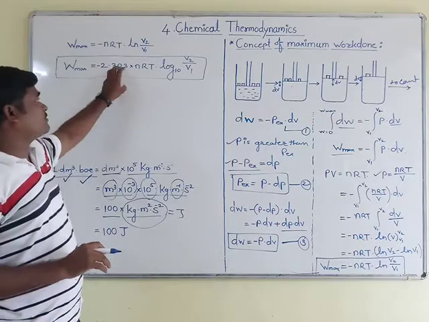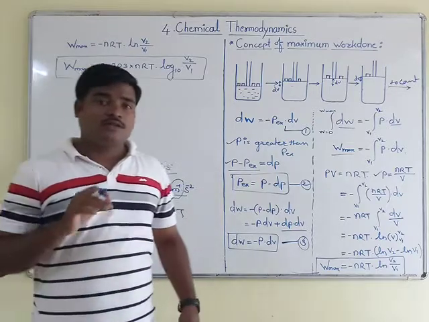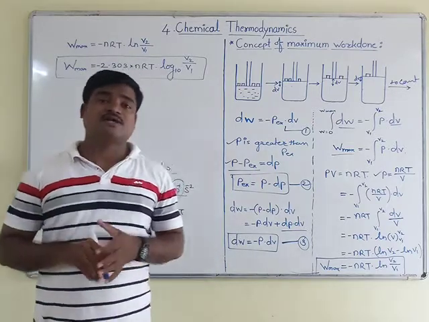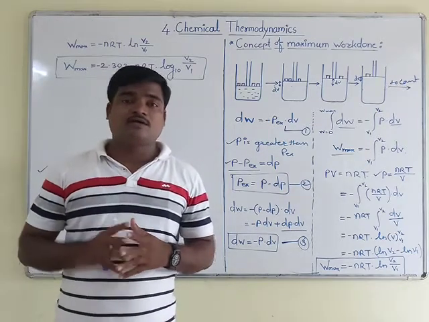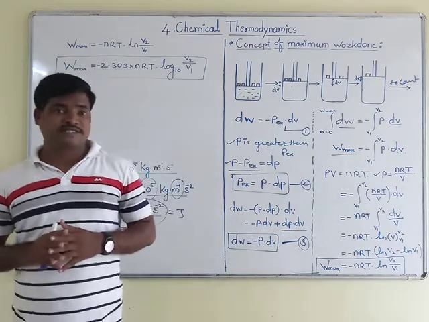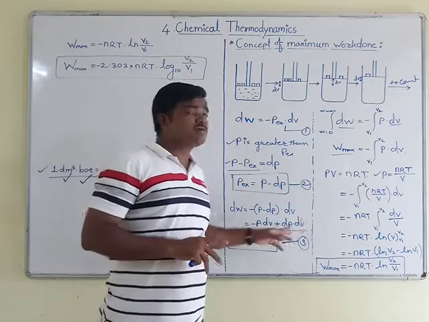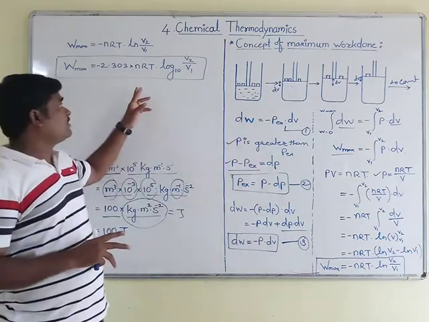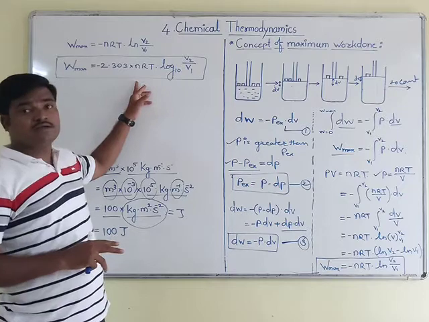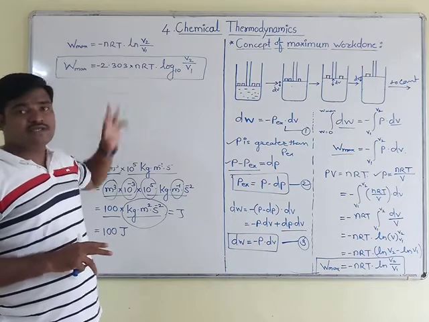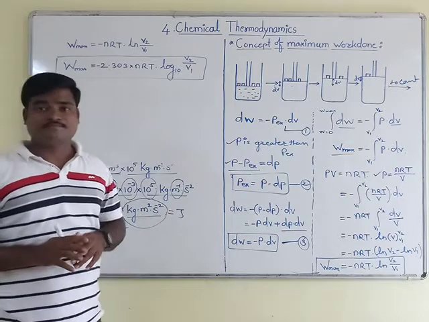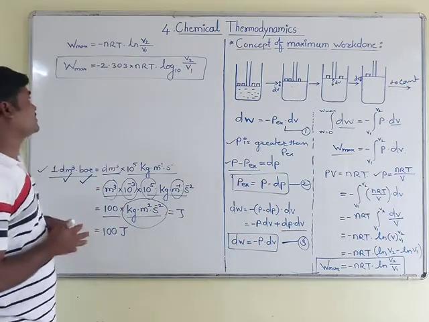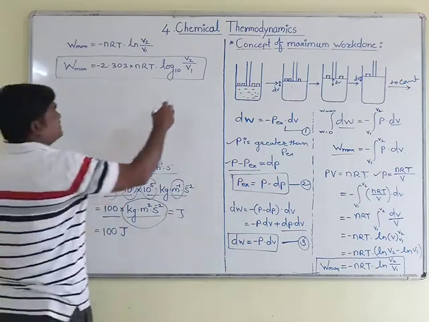And this equation you have to derive when the question is asked in your exam: calculate the maximum work done in isothermal reversible process. Then all this derivation you have to keep in mind, and you have to solve that derivation up to this equation, that is W max is equal to this one. Okay, so this is the final equation.